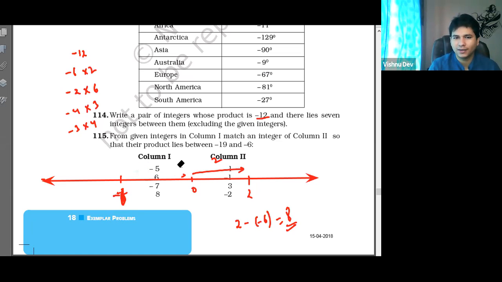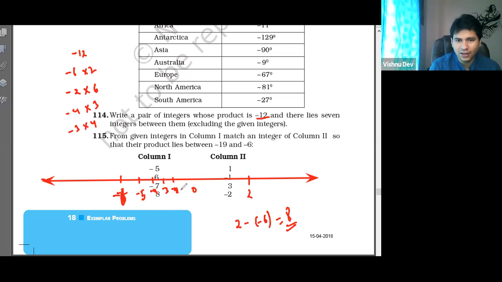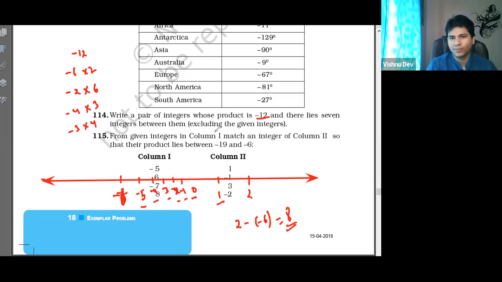Now, there should be 7 integers between them, no, sir? Sir, excluding these given integers, it will be 7. How many integers are there? So minus 5, minus 4, minus 3, minus 2, minus 1. So it is 1, 2, 3, 4, 5, 6, and 7. Don't you think 7 integers? Yes, excluding the given number.